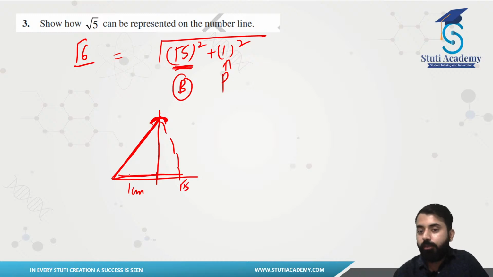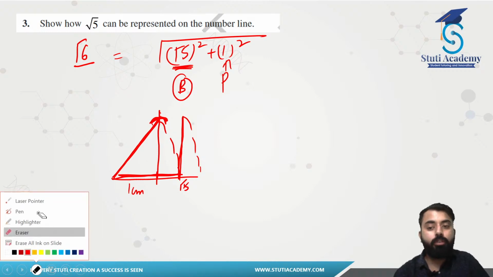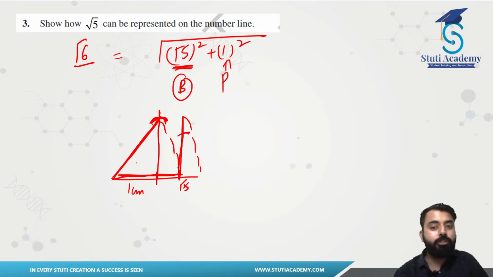Assuming this root 5 to be base, again constructing a right angle, joining this with center, using this as the arc of my compass, pinpointing the location, obviously we have to firstly mark our perpendicular there. So our perpendicular is of 1 centimeter here. Marking this one, using this length as our length of the arc, pinpointing the location, that will be what? That will be a root 6.